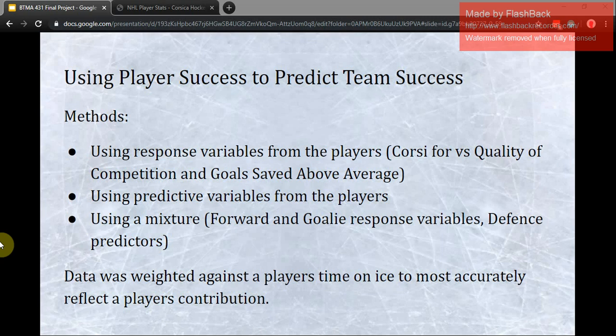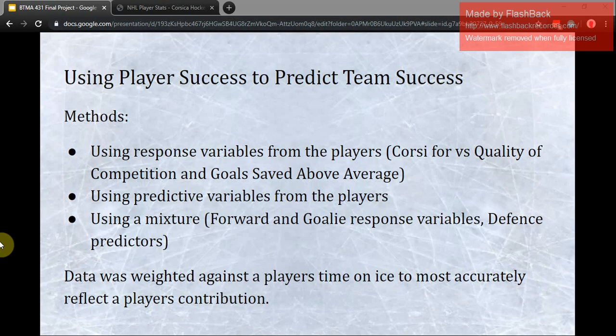First, I used the response variables from the players, Corsi for versus quality of competition, and from the goalies, goals carried above average, to try and predict a team's success, points. I also then tried to use the predictive variables from the players, so every single one of the predictive variables that described, for instance, a forward's Corsi for versus quality of competition. Finally, I used a mixture of forward and goalie response variables as well as defensive predictors.